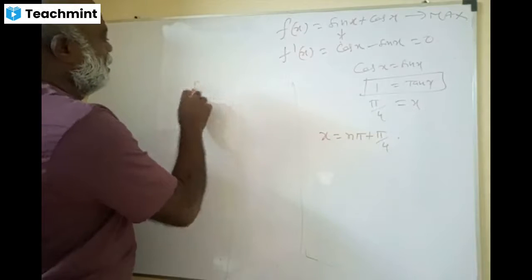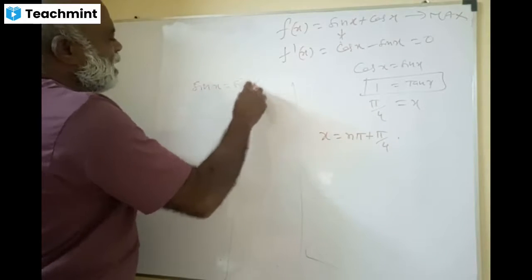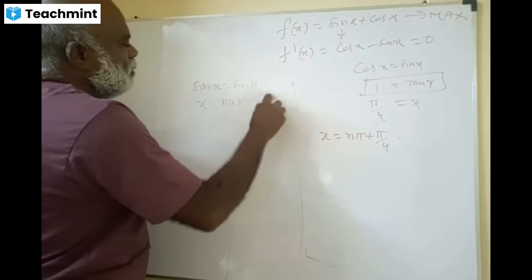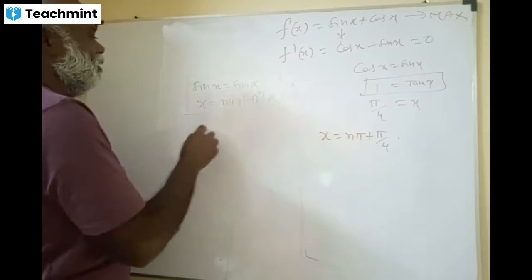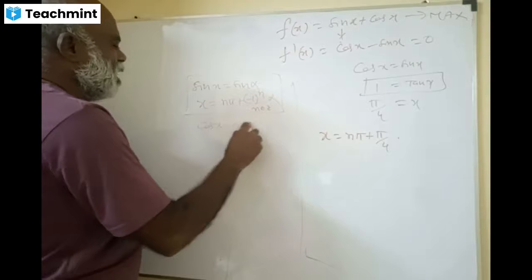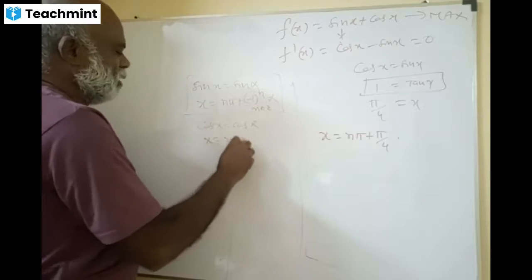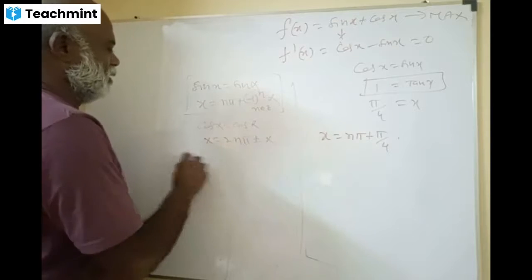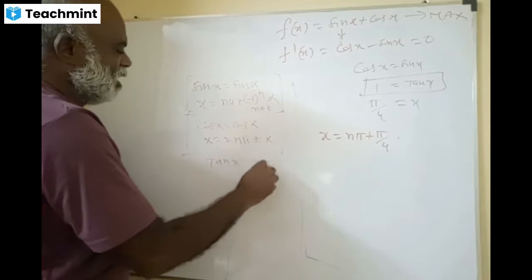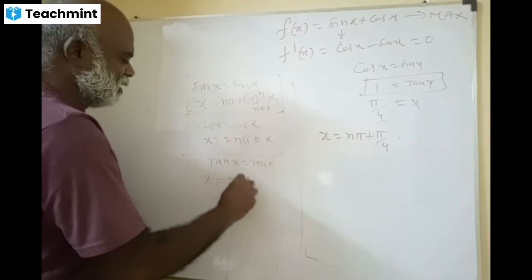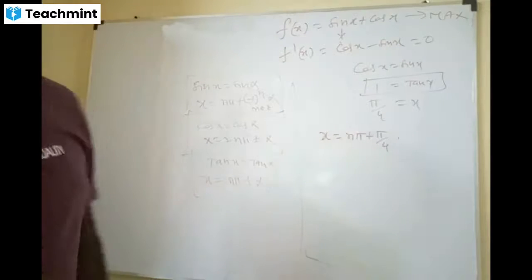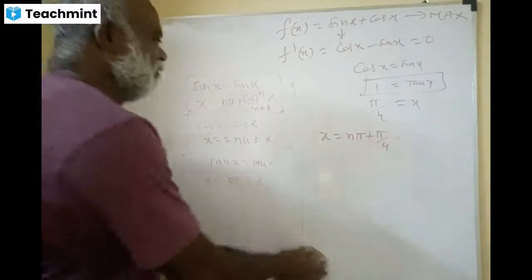Yes, sir. Sin x equal to sin alpha, x equal to n pi plus minus 1 whole power n alpha. This is number 1, where n belongs to Z. Cos x equal to cos alpha, x equals 2n pi plus or minus alpha. This is number 2. If tan x equal to tan alpha, x equals n pi plus alpha, n belongs to Z. These are the 3 general solutions of trigonometric equations, 11th standard.